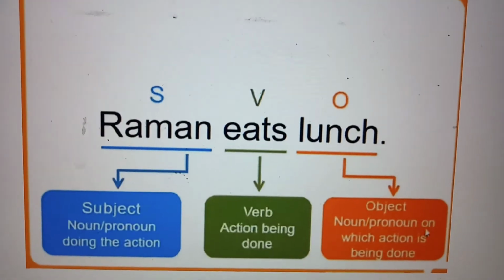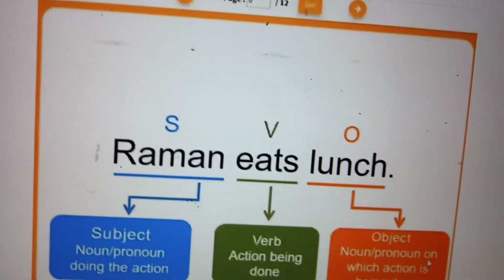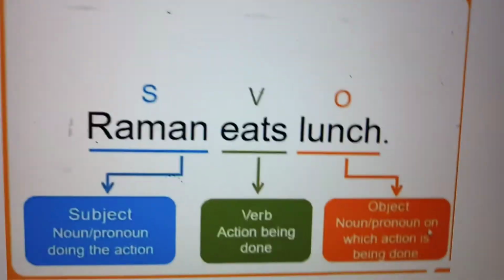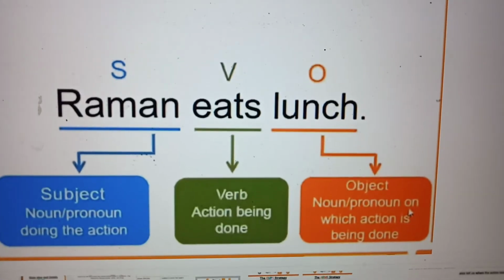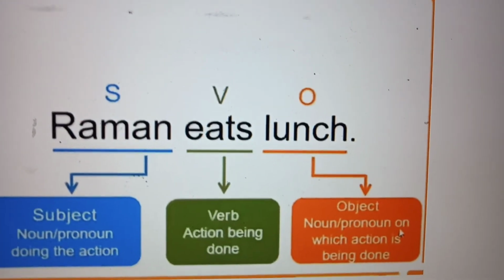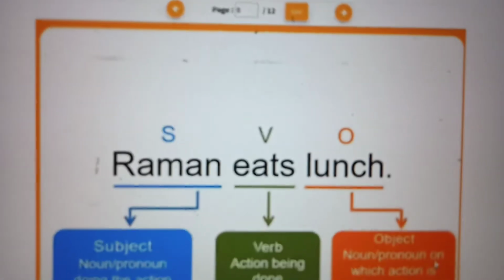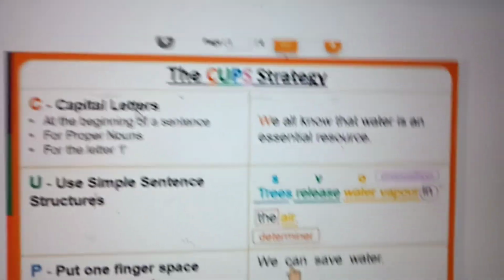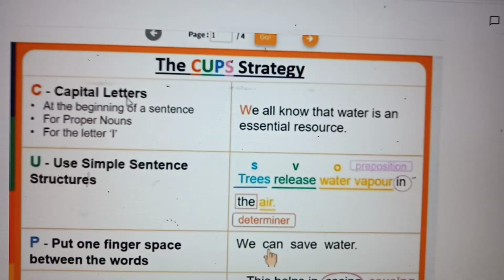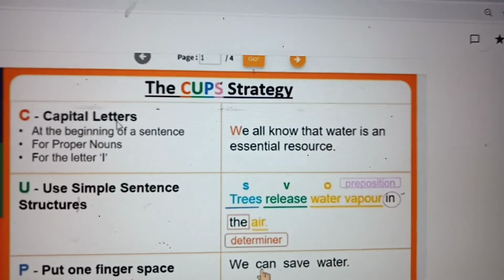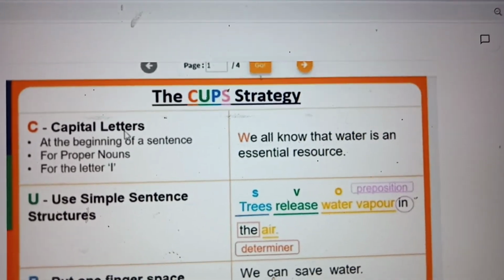Okay. So that is what we read now already. Prepositions and then subject, verb, object. What is a subject? That is a noun, pronoun doing the action. Verb is the action that is being done. And object is a noun, pronoun on which the action is taking place. So why are you reading all these things? To make a paragraph better, whatever you are writing, you should write it properly using proper grammar.